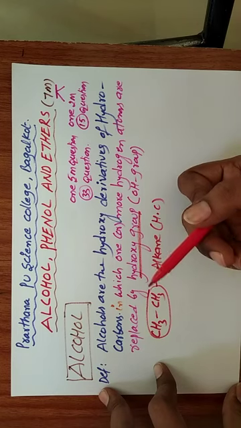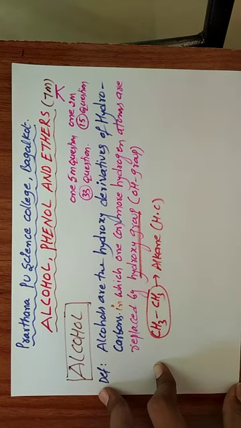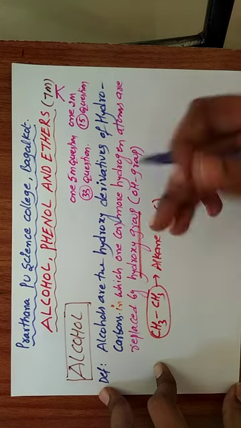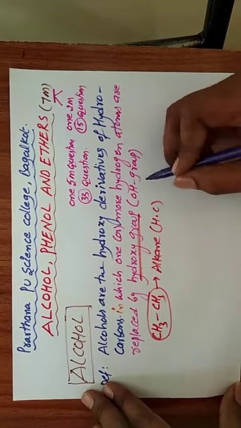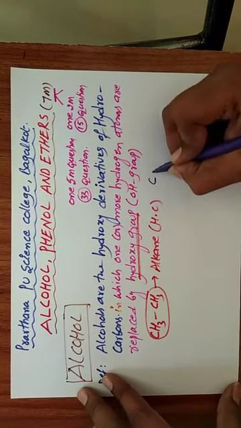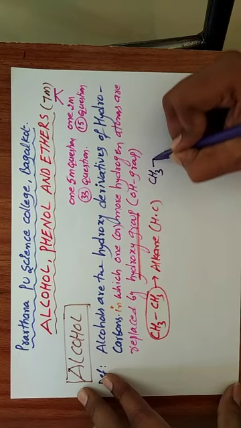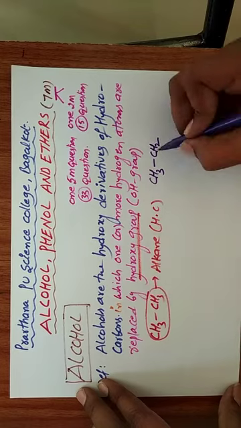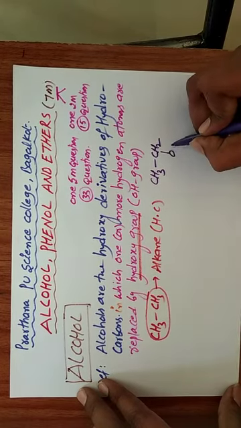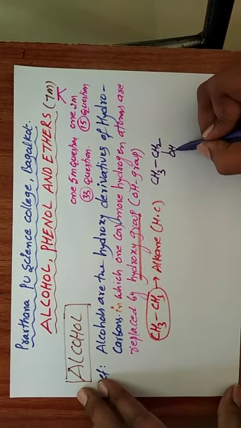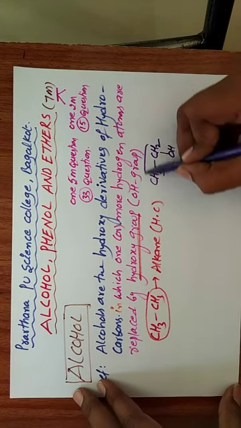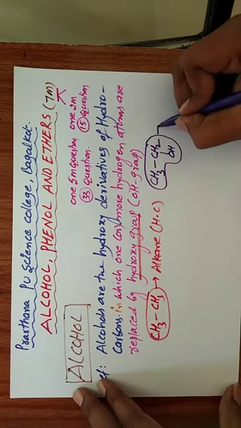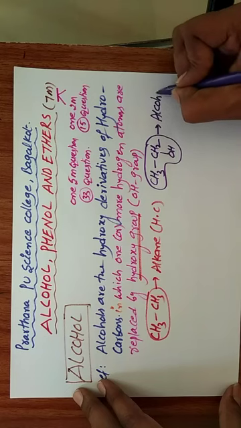Then we can get alcohol. In CH3-CH3, if you remove one hydrogen, we get CH3-CH2, and in its place I take the OH group. Now it is an alcohol molecule.